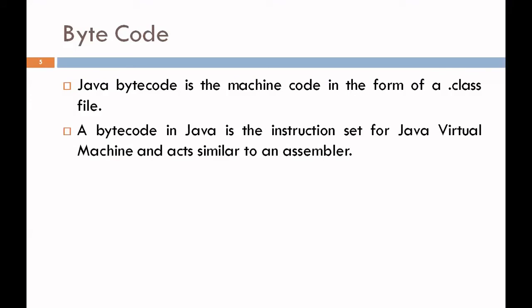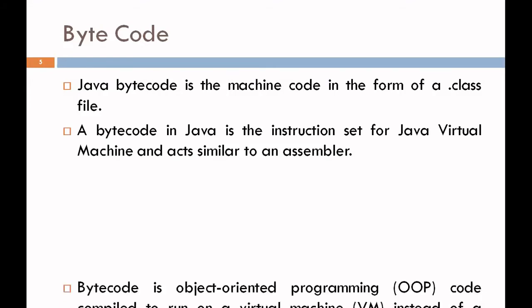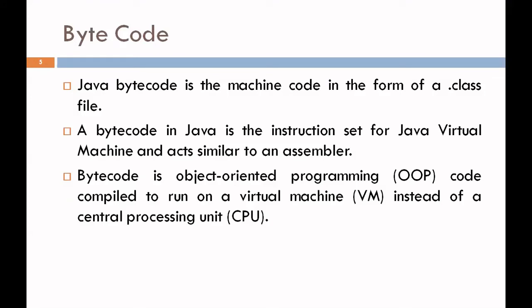Bytecode in Java is the instruction set for the Java Virtual Machine, and it acts similar to an assembler. We can also say that bytecode is an object-oriented programming code, which is compiled to run on a virtual machine instead of a central processing unit. We can run this bytecode on any platform, but bytecode is a non-runnable code and requires an interpreter, and this interpreter is nothing but JVM, the Java Virtual Machine.